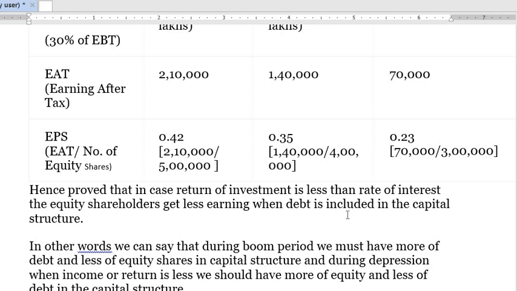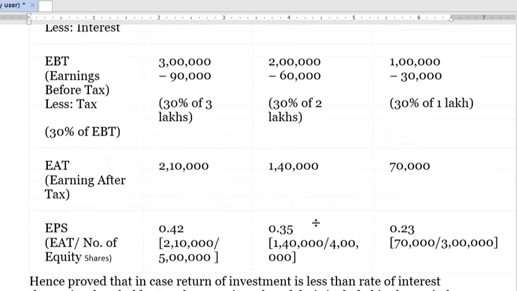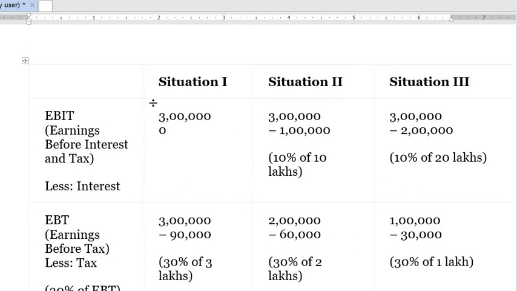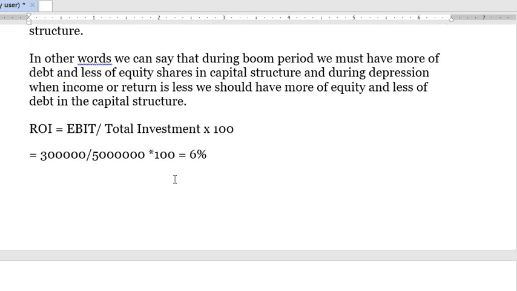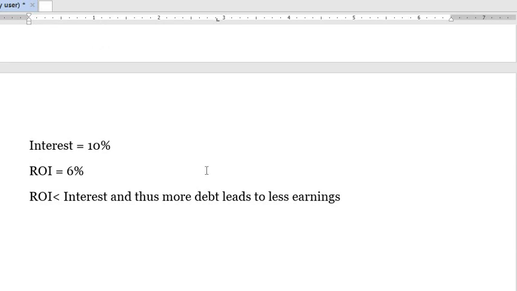So now you all know how to calculate ROI. You can calculate the ROI on your own. ROI is equal to EBIT upon total investment. EBIT is 3 lakh, total investment is 50 lakh, right? So 3 lakh divided by 50 lakh into 100 gives you 6% of ROI, which is less than the 10% interest rate.